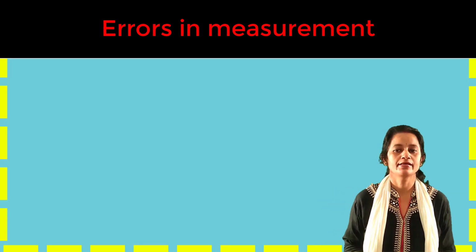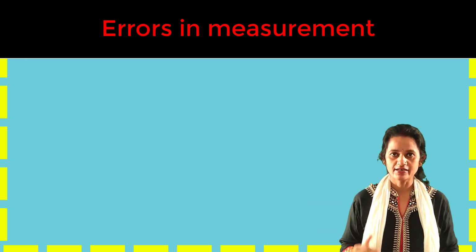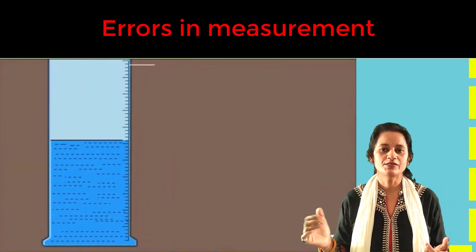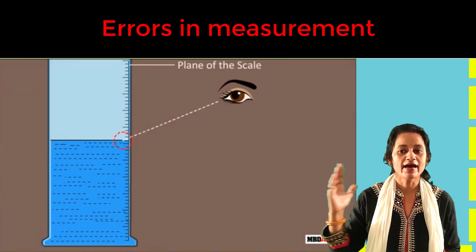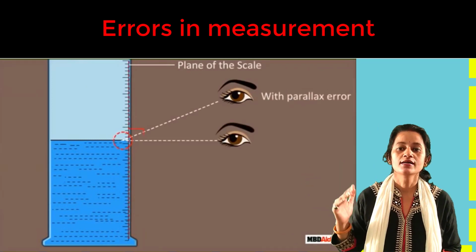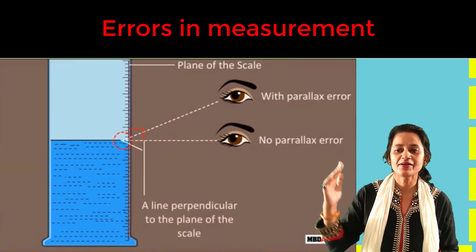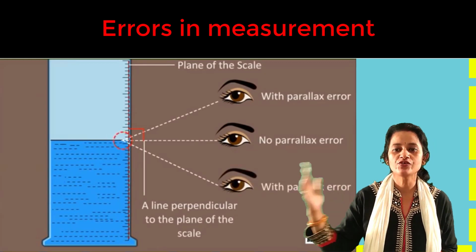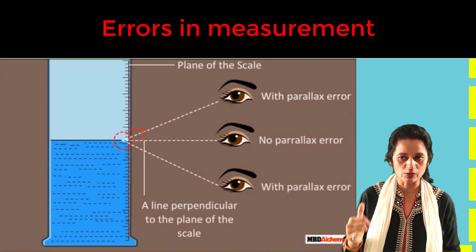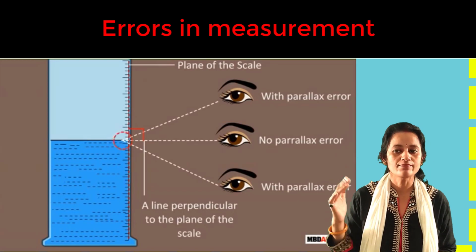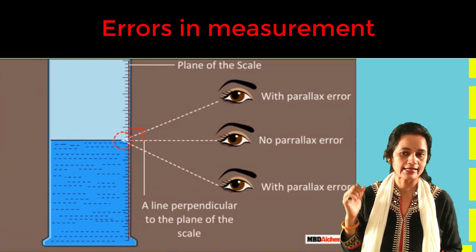Now, errors in measurements. There may be some error while measuring any object. That is called parallax. Parallax is the displacement or the change in the apparent position of the object when viewed from two different points of view. This type of error while measuring is called parallax error.